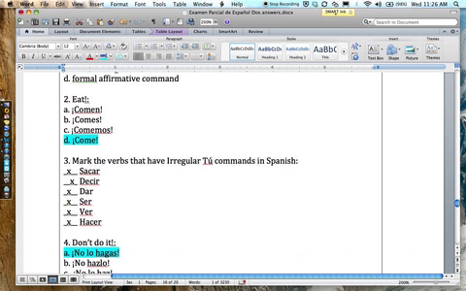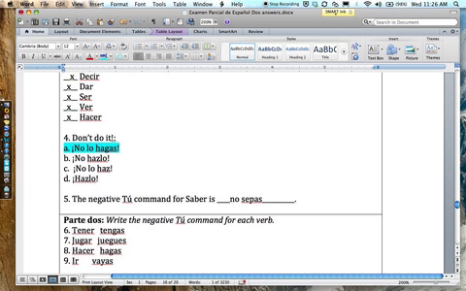Mark the verbs that have irregular tú commands, which is another way of saying irregular informal commands. Every single one of these has an irregular tú command. Either it's an irregular affirmative command or it has an irregular negative command. Only a few verbs have both. Okay. Don't do it. That's a negative command.